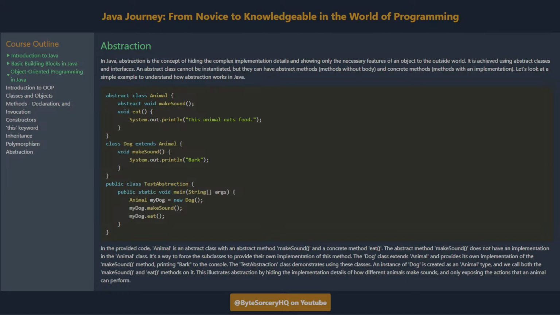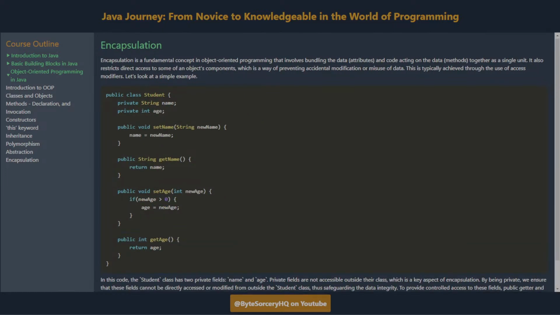The TestAbstraction class demonstrates using these classes. An instance of Dog is created as an Animal type, and we call both the makeSound and eat methods on it. This illustrates abstraction by hiding the implementation details of how different animals make sounds, and only exposing the actions that an animal can perform.